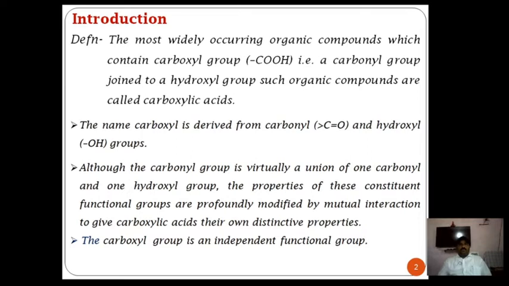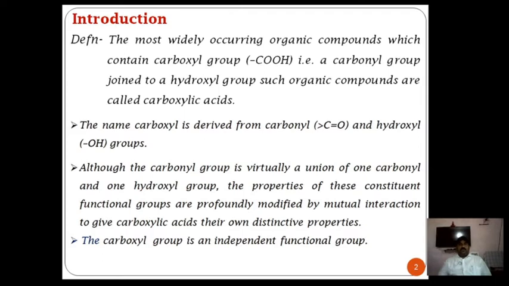Count the total number of carbons in the selected chain and name it. First write down the name of that parent alkane, then replace the ending letter E by OIC acid. OIC acid.